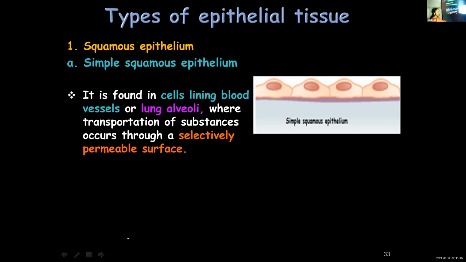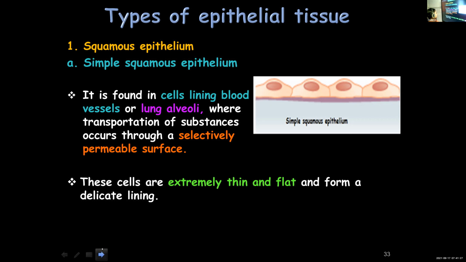So it is found in cells lining the blood vessels and lung alveoli. And these are extremely thin and flat. They form a very delicate lining. They're very thin because exchange of gases should take place through this epithelium, so it cannot be very thick. So it is very thin, flat and delicate, and thereby the exchange of materials can take place through this lining. Two locations where you can find this tissue are blood vessels and lung alveoli.